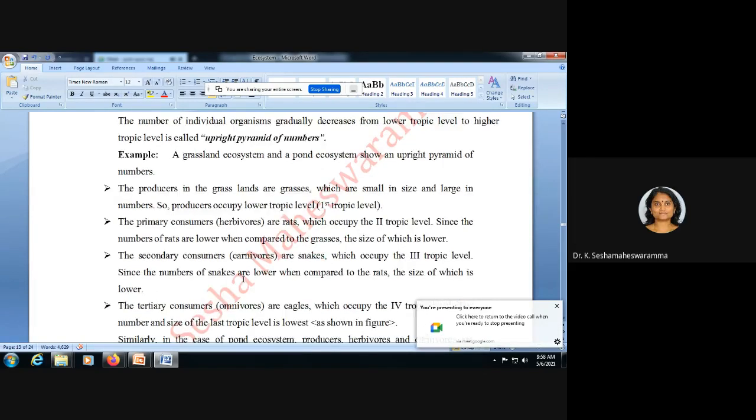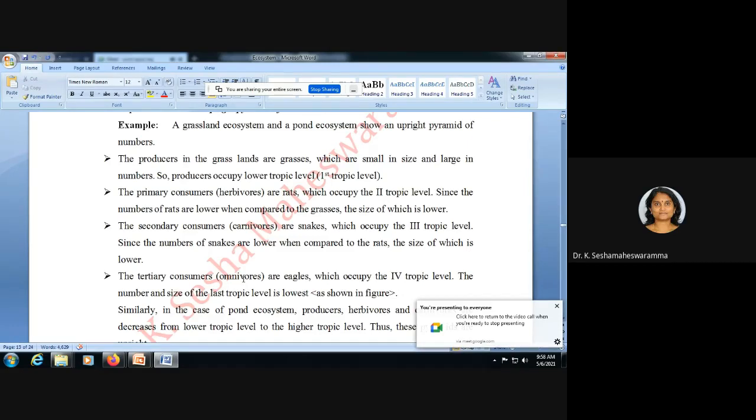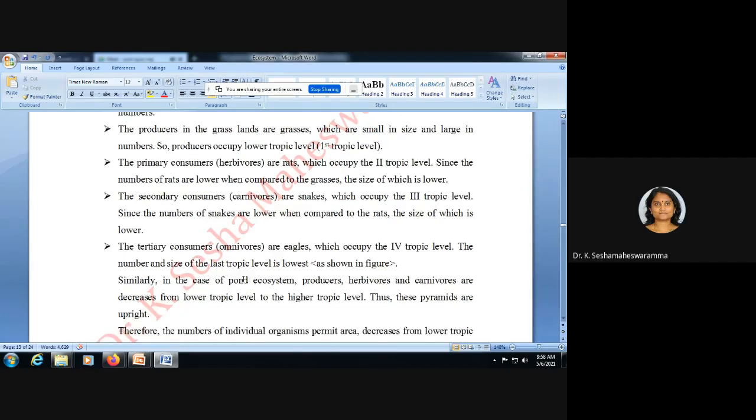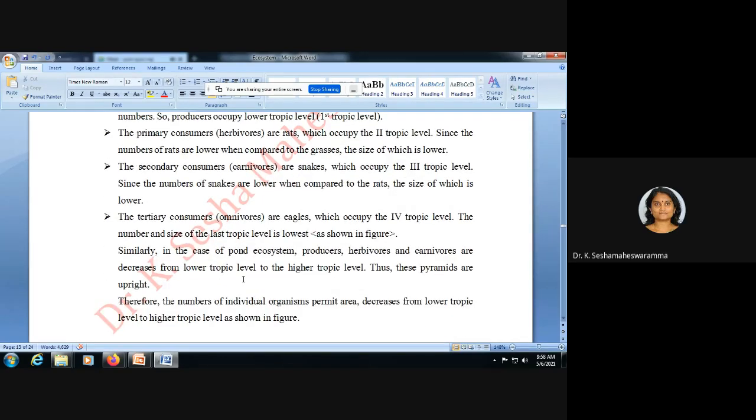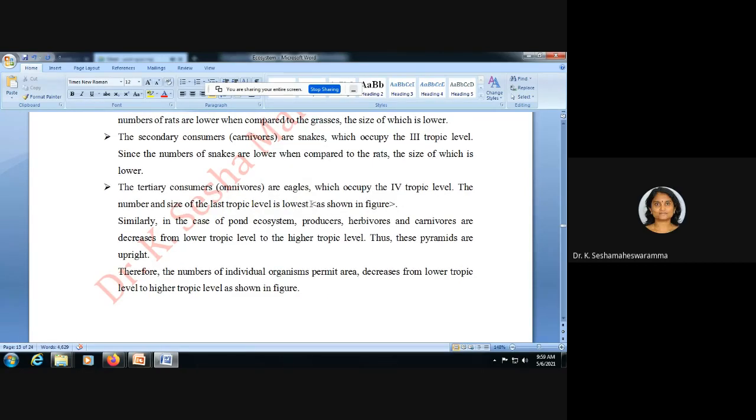The secondary consumers are carnivores, snakes, and the remaining things, which occupy the third trophic level. Here, their population further decreases as compared to the second trophic level. The tertiary consumers, omnivores, secondary carnivores, are eagles and the like, which occupy the fourth trophic level. But the number and size of the last trophic level is low, as shown in the figure.